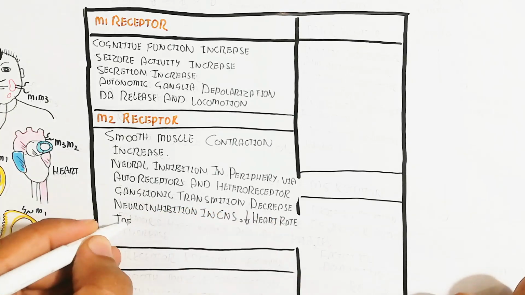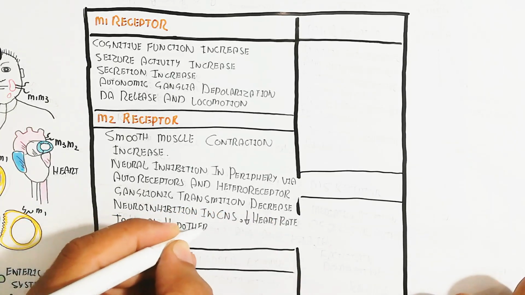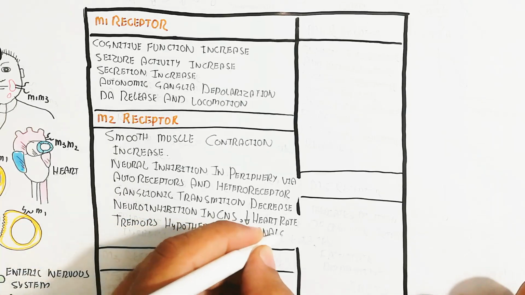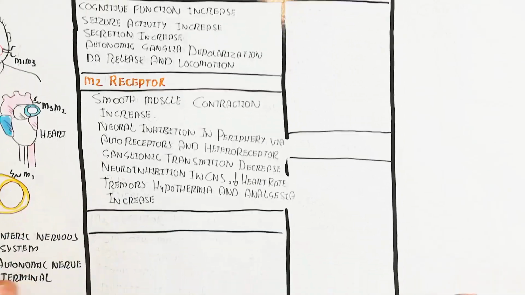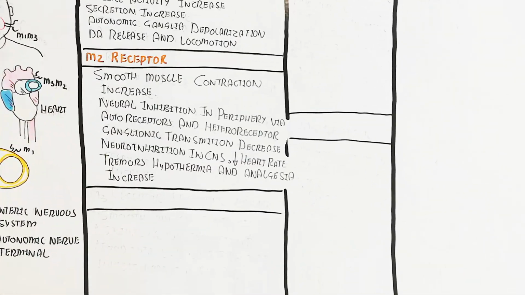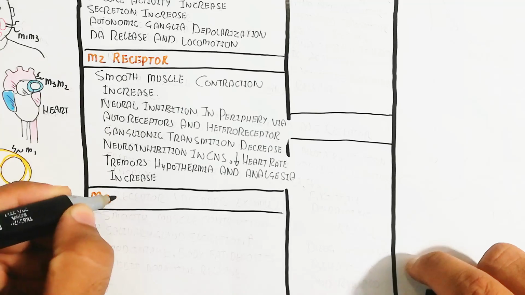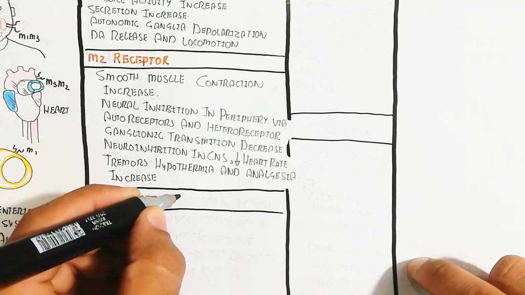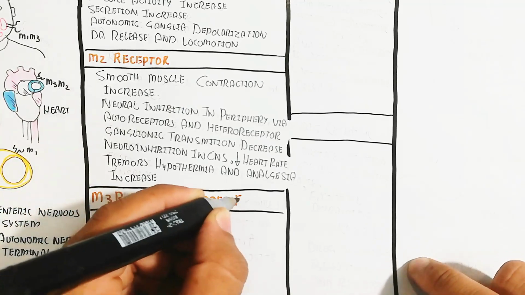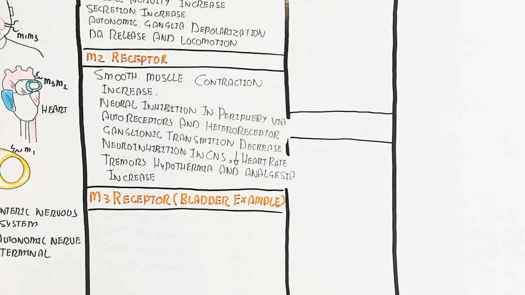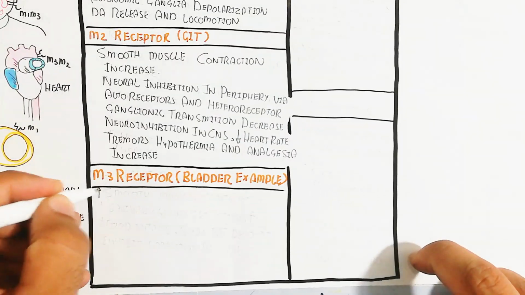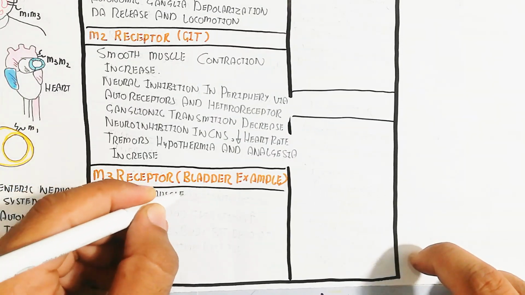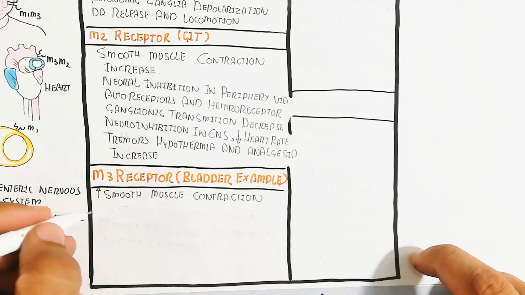Muscarinic receptor 3, with the bladder as the major example, leads to increased smooth muscle contraction, increased salivary gland secretion, increased food intake and body fat deposits, and inhibits dopamine release. Again, the gastrointestinal tract has muscarinic receptor 2, while muscarinic receptor 3 is the bladder, a major example.